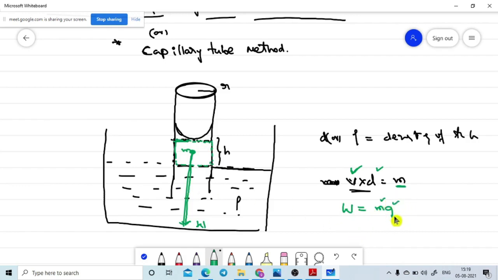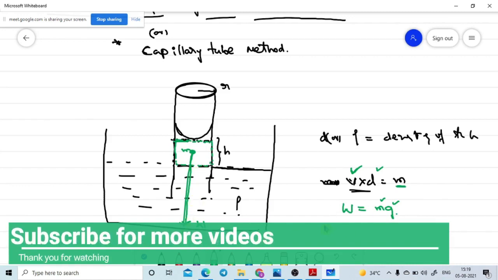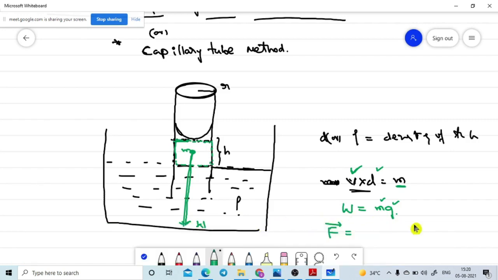This is a simple concept. Mass into acceleration due to gravity is weight. We are already very familiar with weight. Weight is nothing but a force, the gravitational force of attraction. So we denote it as a force which is acting in the downward direction. Weight is nothing but the gravitational pulling force.